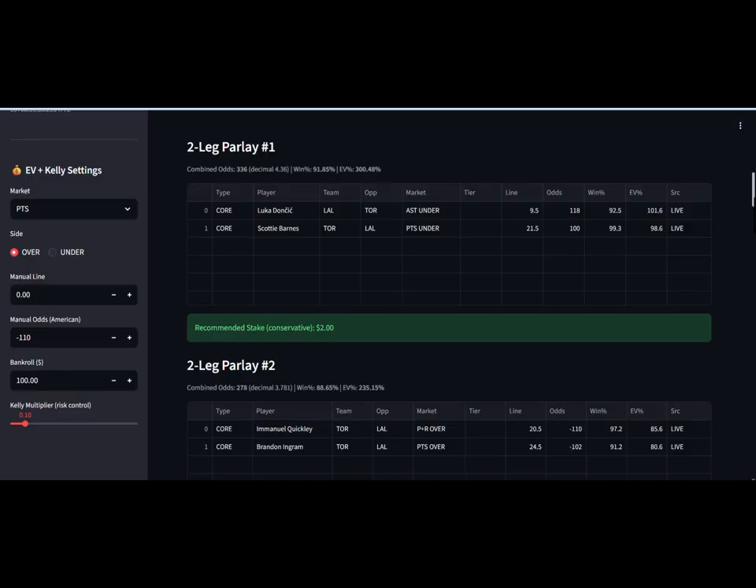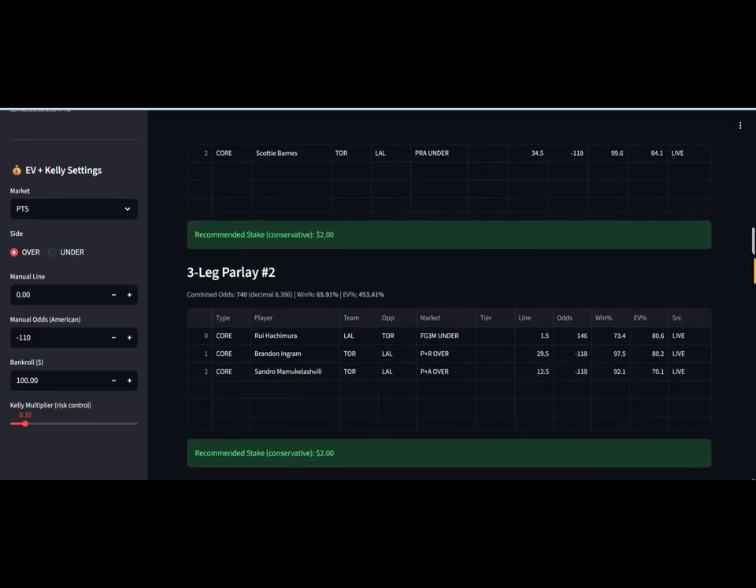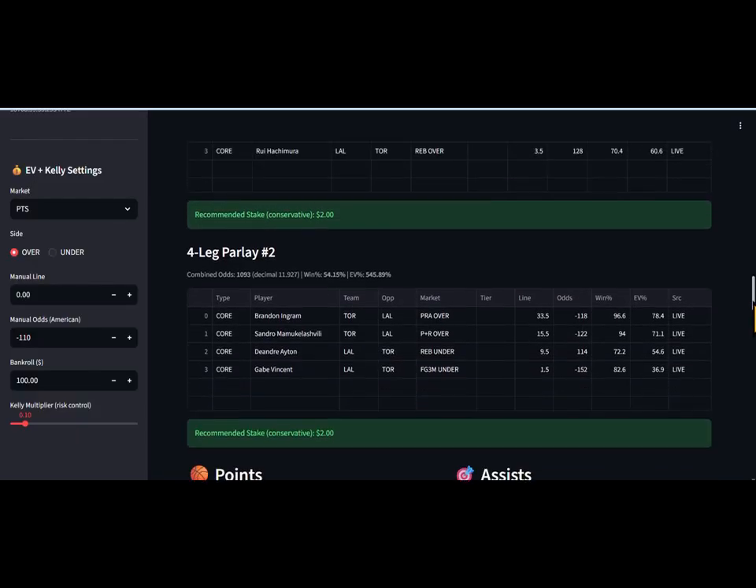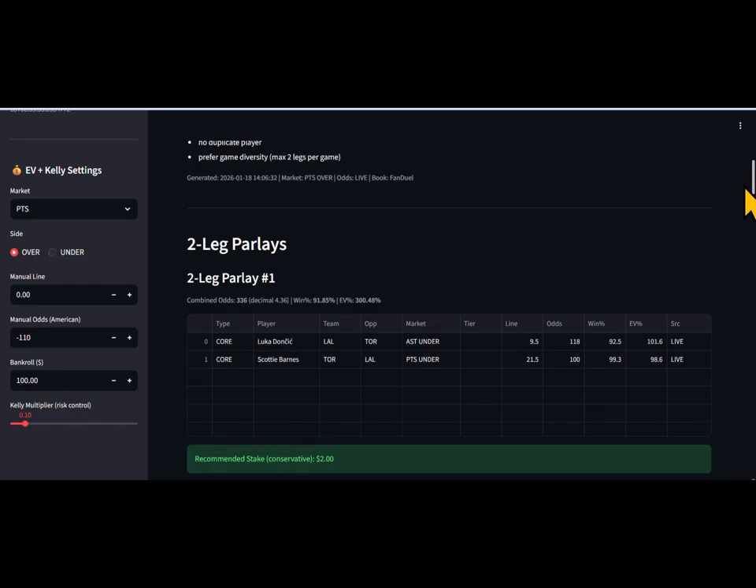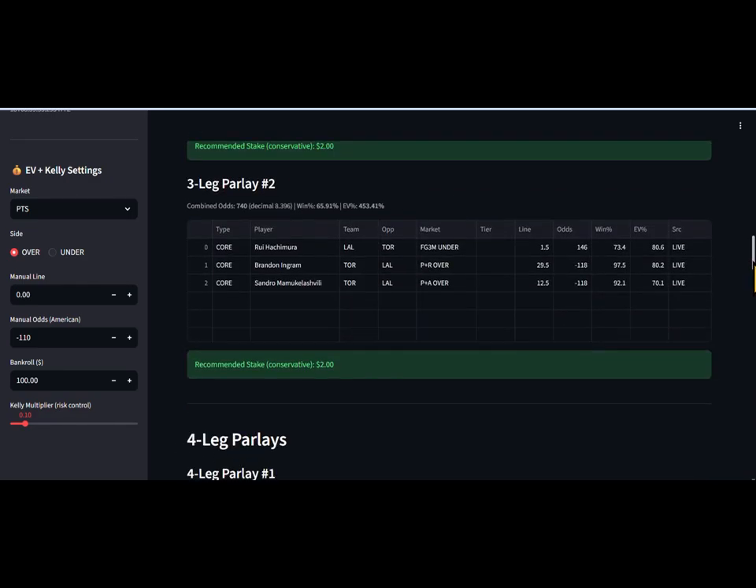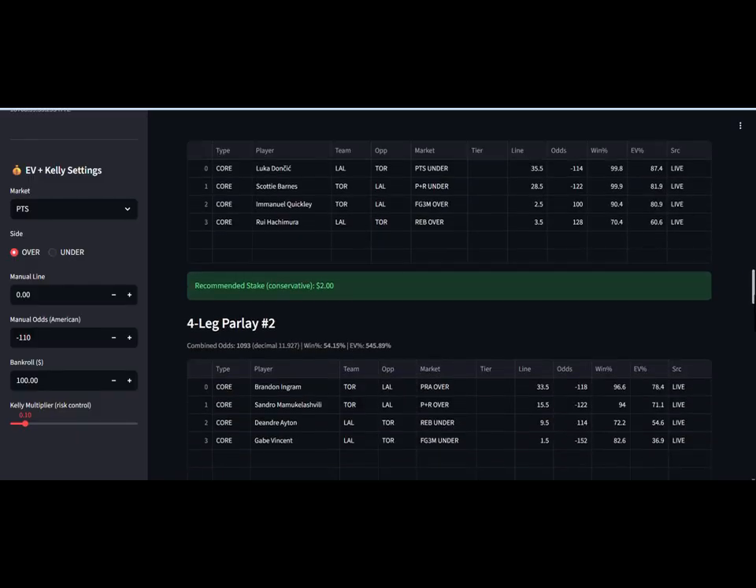Now, as you've seen, when I scroll down, I might as well finish showing y'all. This is what you're getting when you access the model. Here's your 3-leg parlay. Here's your 4-leg parlay. So if you count this up, that's 1, 2, 3, 4, 5, 6. 2, 4, 6. I said 8, I'm sorry. That's 6 parlays. Sorry, my phone's going off. That's 6 parlays.